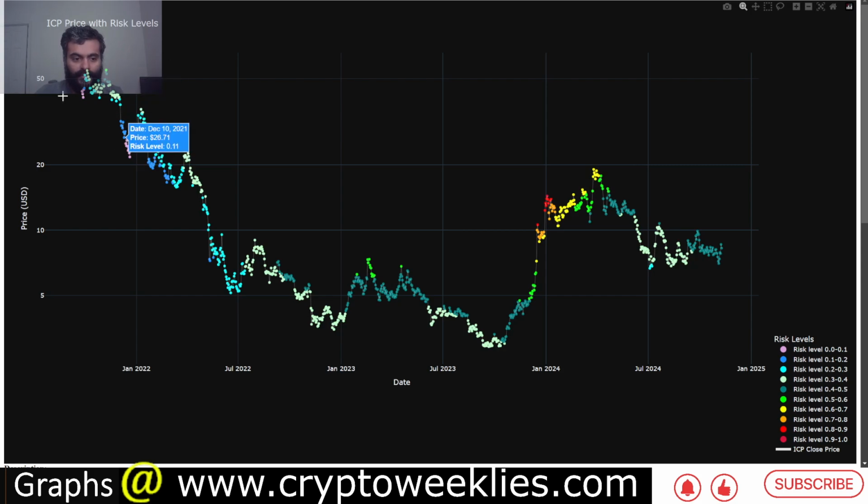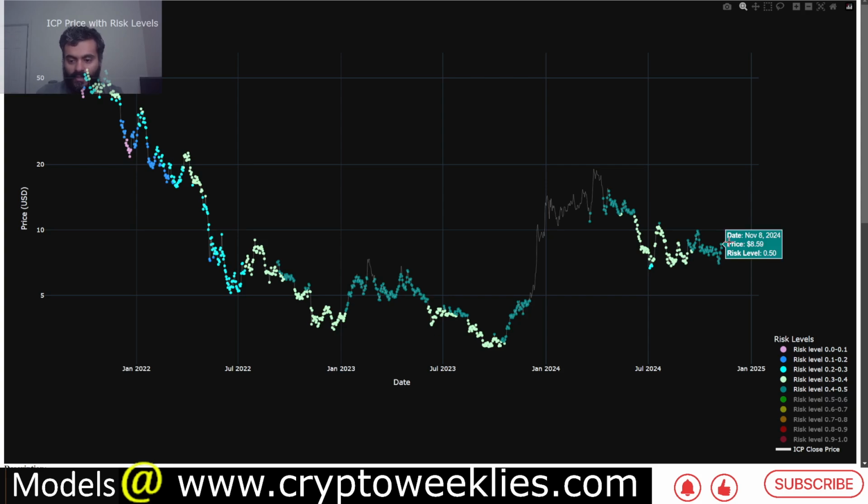Based on that difference, these color codes are assigned, and the risk levels are also assigned between 0 and 1, and everything is segmented into buckets of between 0.1 and 0.2 risk, in increments of whole fractions. Per this model right now, the risk to accumulate ICP is at around 50%. That means 50% risk, 50% reward.